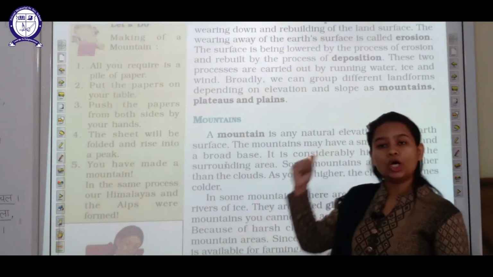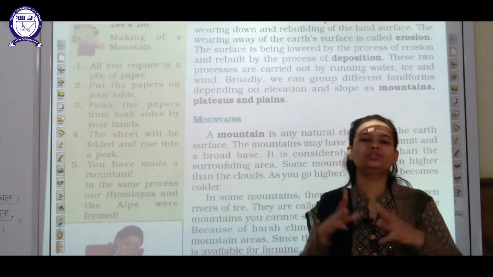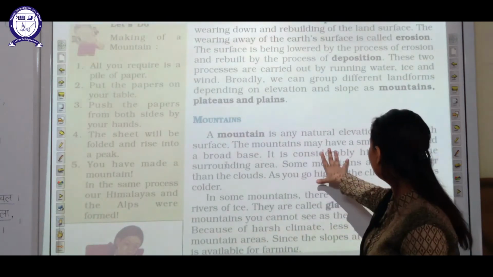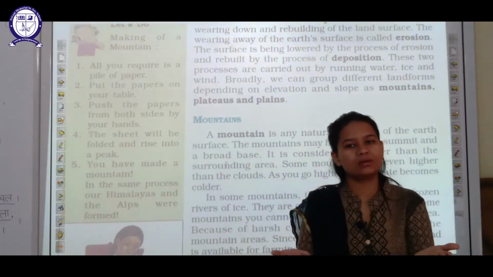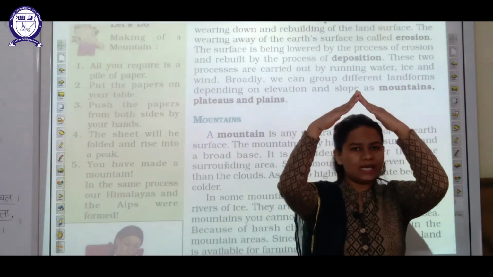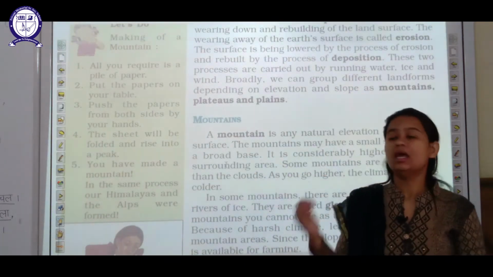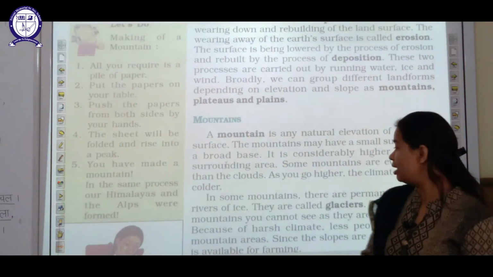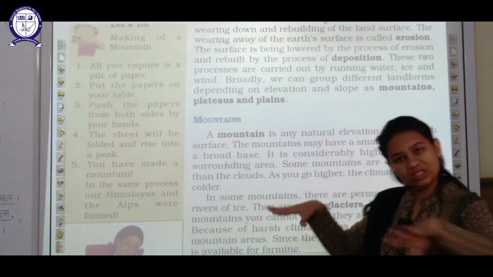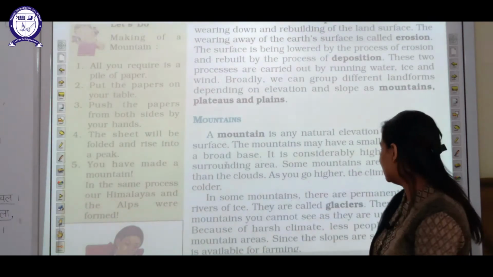Now, if we talk about the form or structure of a mountain, then mountains have a very small summit. From the top they are narrow in shape and from the bottom they have a very broad base. That is the shape of the mountains, and they are surrounded by nearby areas.